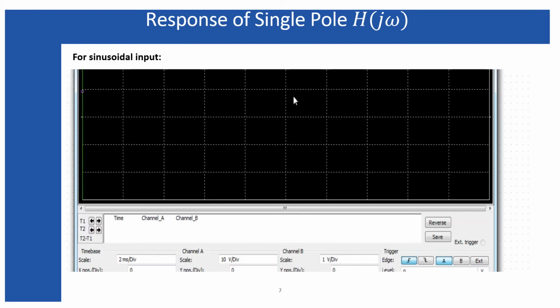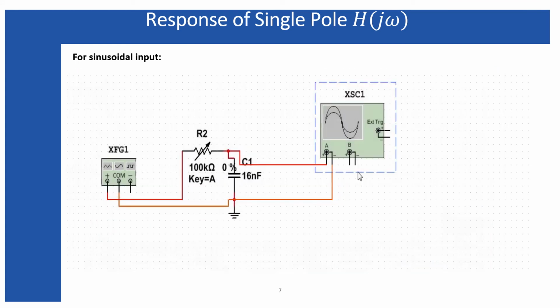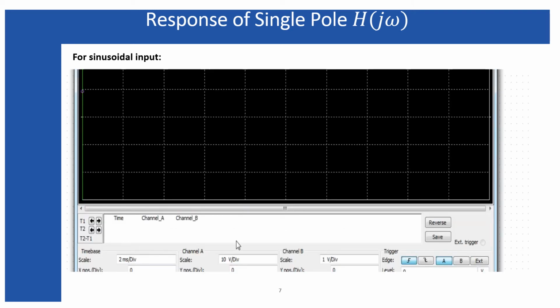This is the oscilloscope I have connected, with channel A connected across the capacitor. Since the peak voltage of the input signal is 10 volt, I want to resolve this peak to peak voltage, that is 20 volt, within two grids. That is why I have fixed the channel A voltage per division along the vertical direction as 10 volt per division. And since the frequency of the input signal is 500 Hz, I set the scale along the x-axis, the time axis, as 2 millisecond per division.